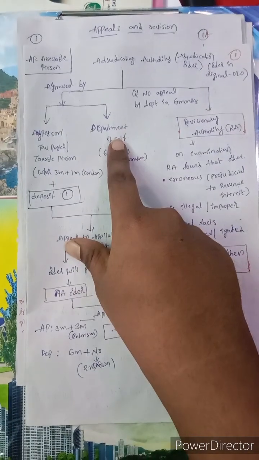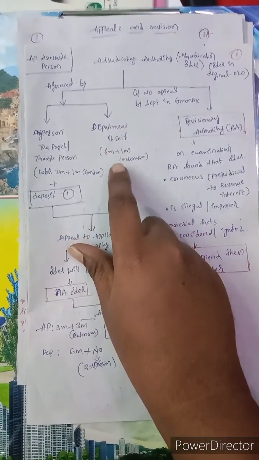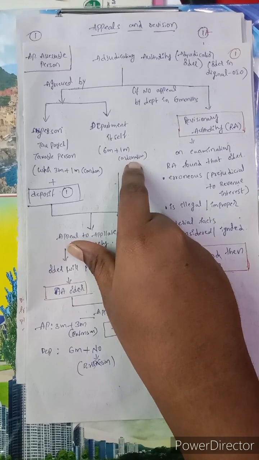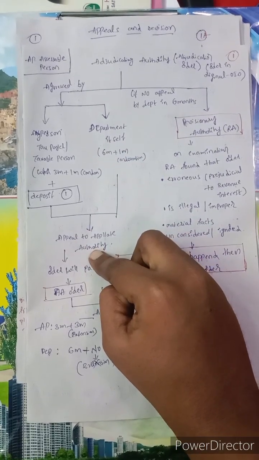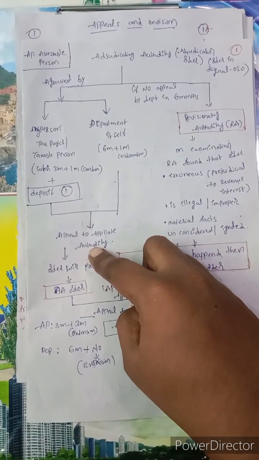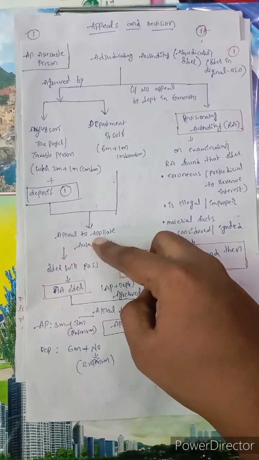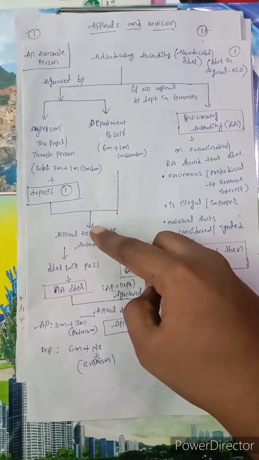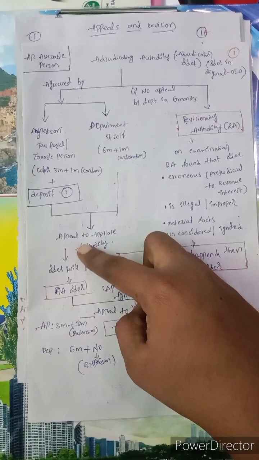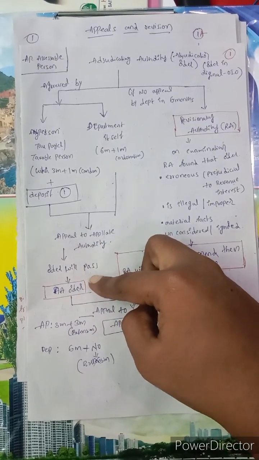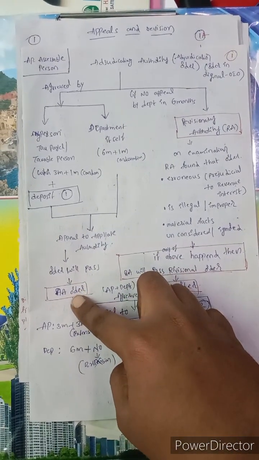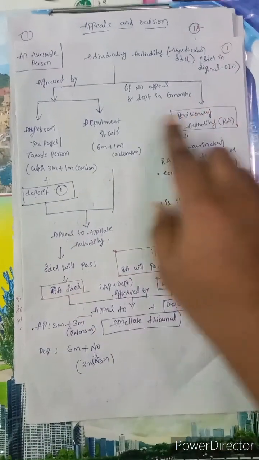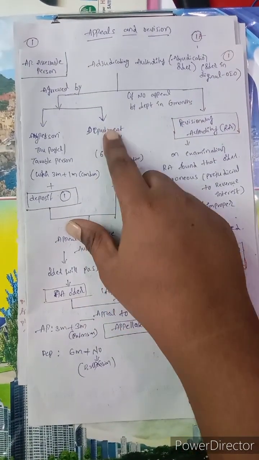Next, if aggrieved by the department, it has to appeal within 6 months plus 1 month condonation of delay, to the appellate authority. This appellate authority's order we can call the appellate authority order. Next, the department has to file an appeal, right?